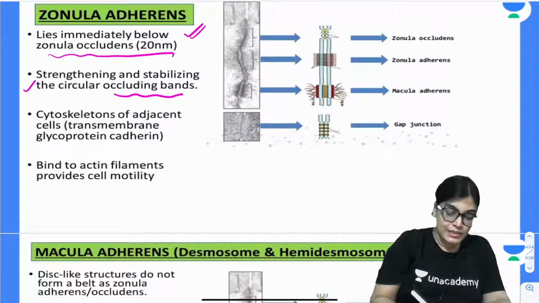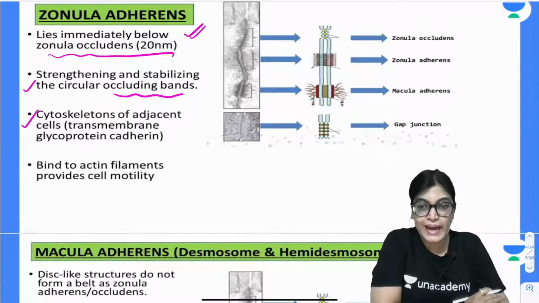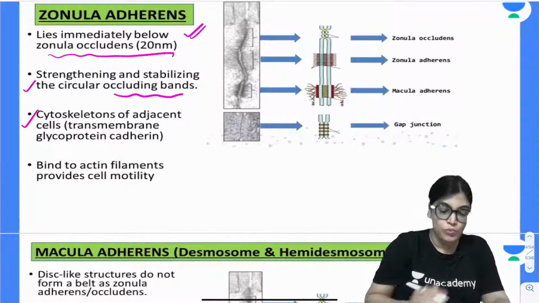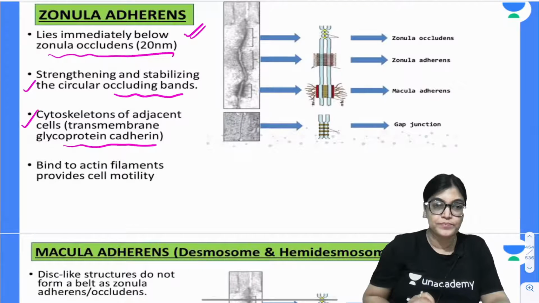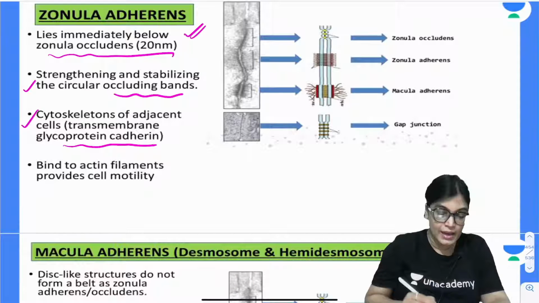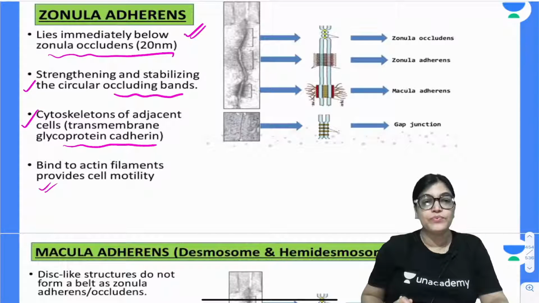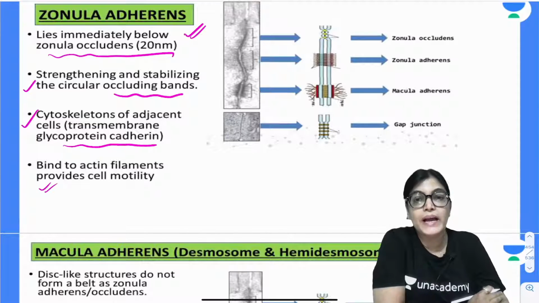Between the cytoskeletons of adjacent cells, transmembrane glycoprotein cadherins are present. What is present? Transmembrane glycoprotein cadherins are present there. It binds to actin filament and is involved in providing cell motility.